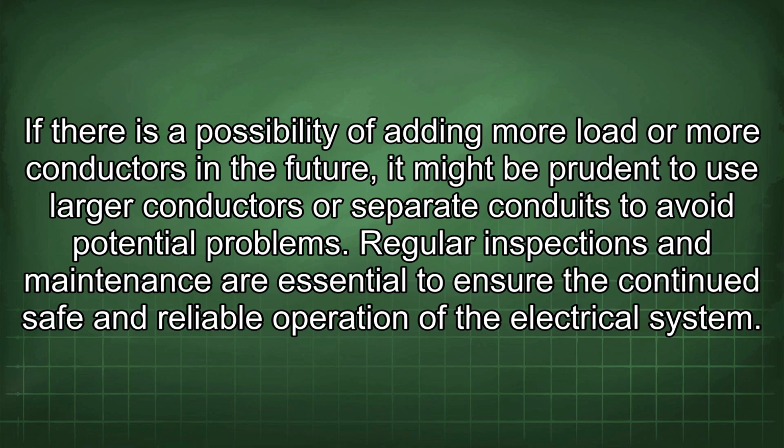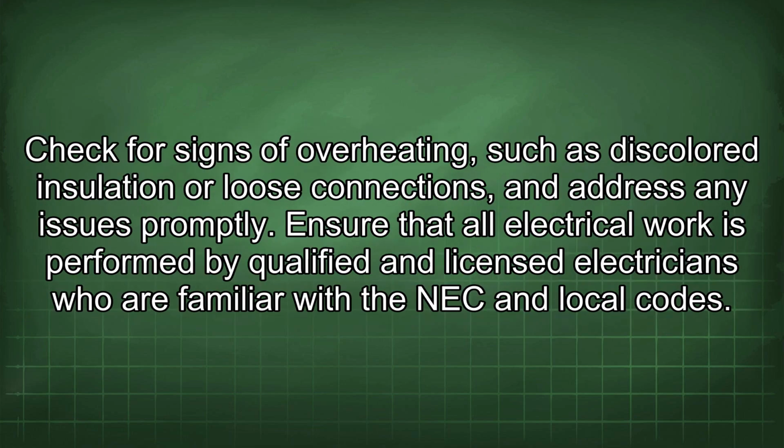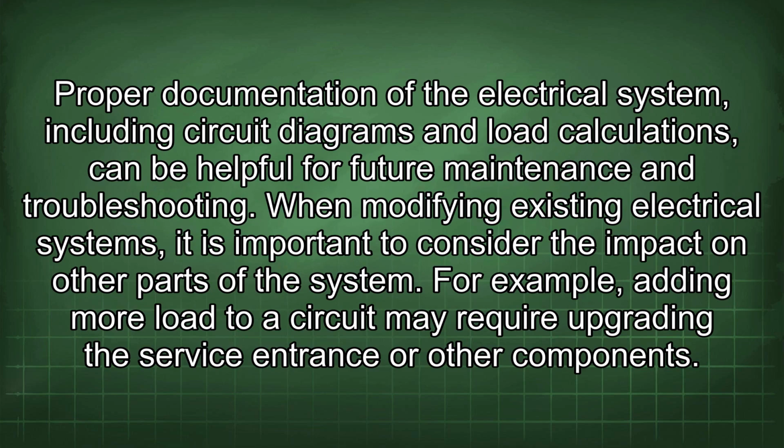Regular inspections and maintenance are essential to ensure the continued safe and reliable operation of the electrical system. Check for signs of overheating, such as discolored insulation or loose connections, and address any issues promptly. Ensure that all electrical work is performed by qualified and licensed electricians who are familiar with the NEC and local codes. Proper documentation of the electrical system, including circuit diagrams and load calculations, can be helpful for future maintenance and troubleshooting.